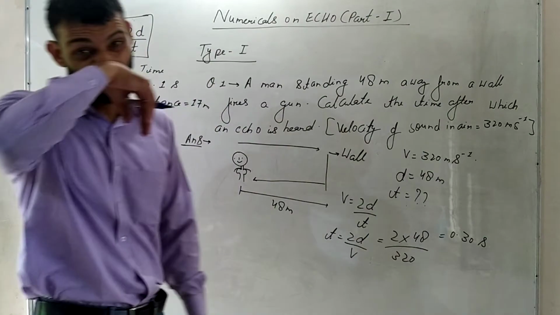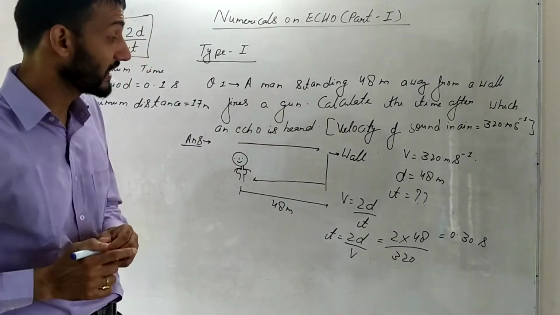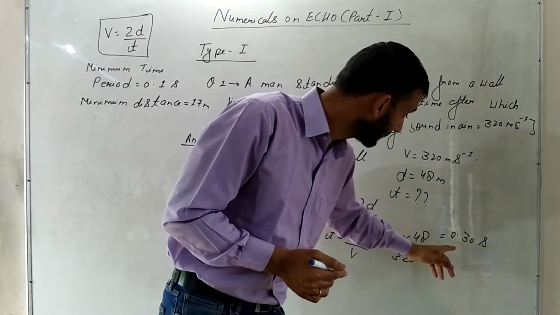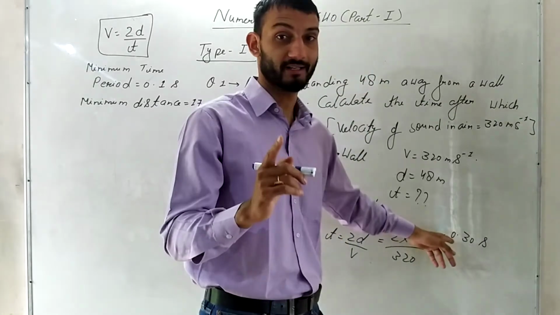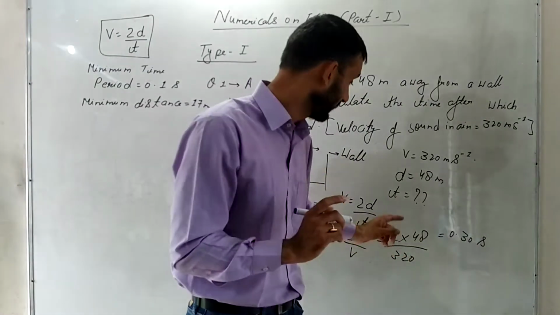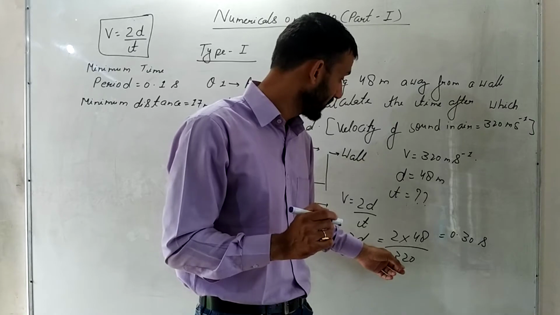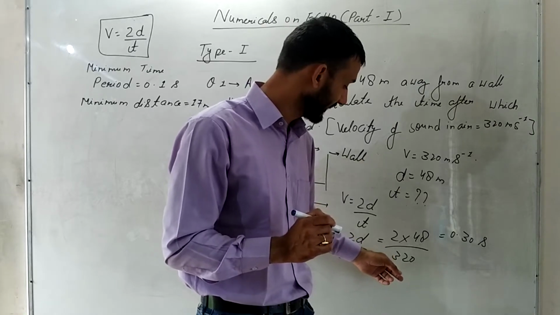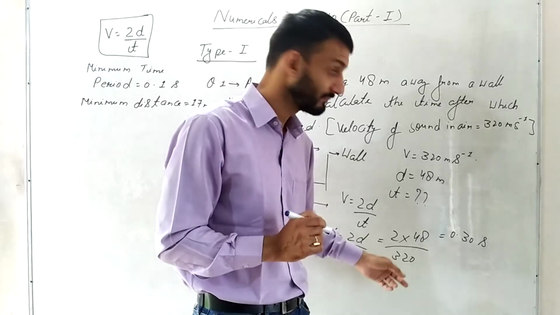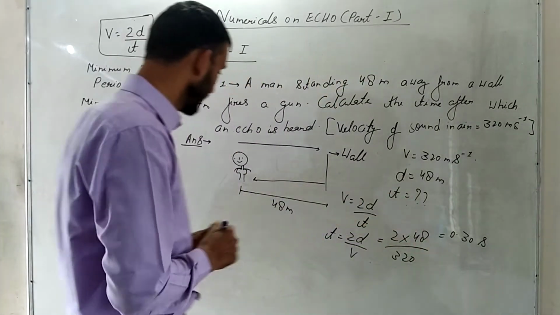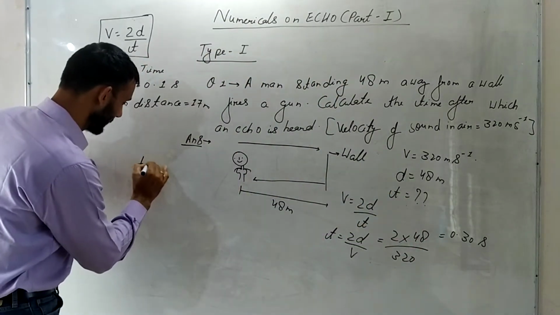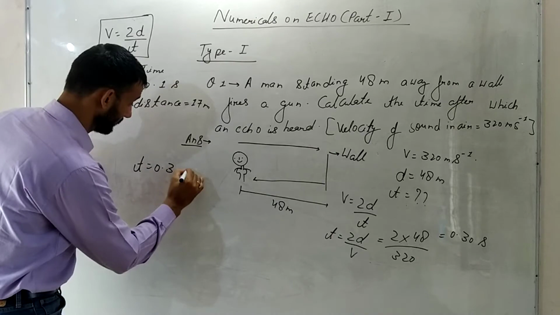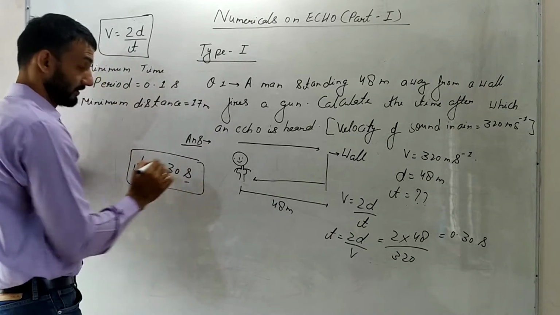I suggest you always give your answer in decimal, not in fraction. Okay, this is a very important thing. If you leave your answer in fraction, you have a possibility that you might lose some marks there. So always write in decimal, t is equal to 0.30 seconds, and always write the unit also.